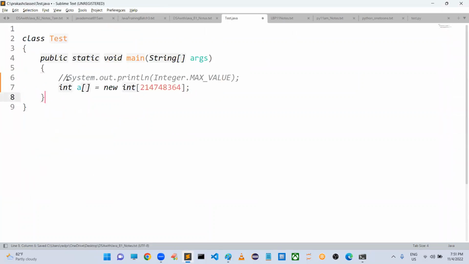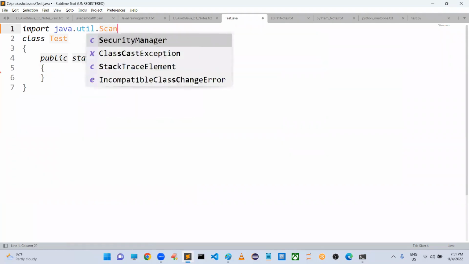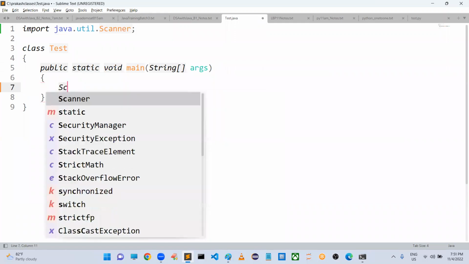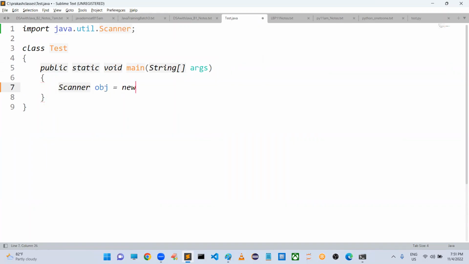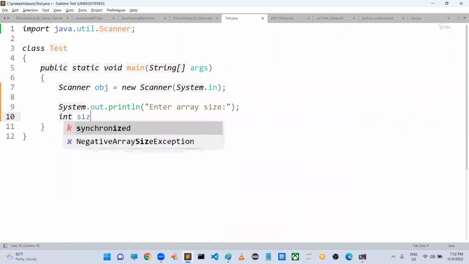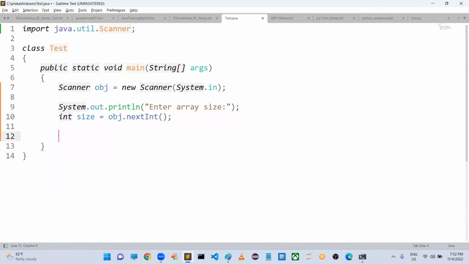Now let's go for a simple program, sir. I want to read some elements and I want to write them. So I'm importing the java.util.Scanner class. Here, Scanner obj is equal to new Scanner of System.in. First, I will ask the user, because the size is in our hand, right? Enter array size, then int size is equal to obj.nextInt. I am reading the array size.